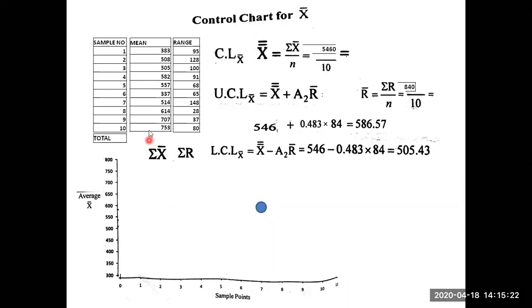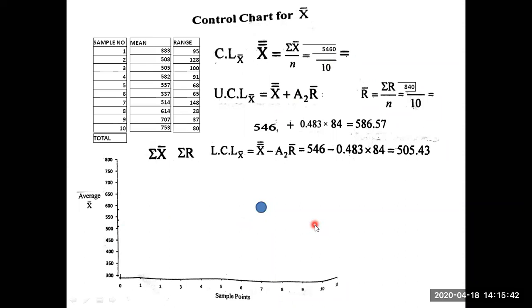So next, for sample number one, what is the mean? 383. Before that, what you have to do is the control line. Control line is 546. 5460 by 10 means 546. So first you have to draw a control line, somewhere here.